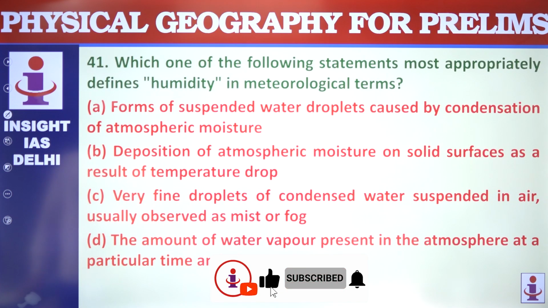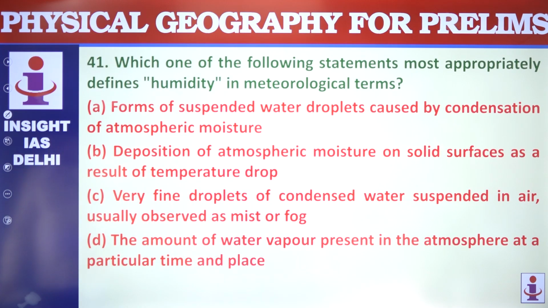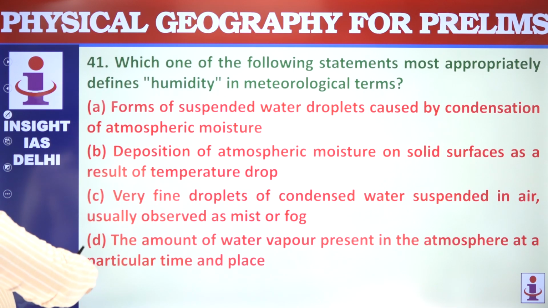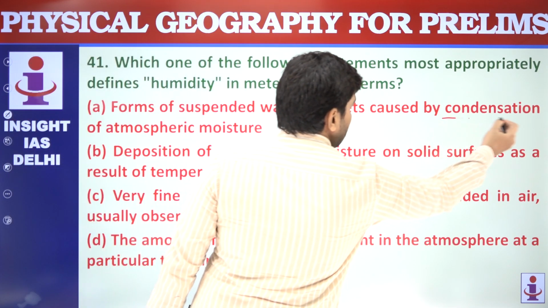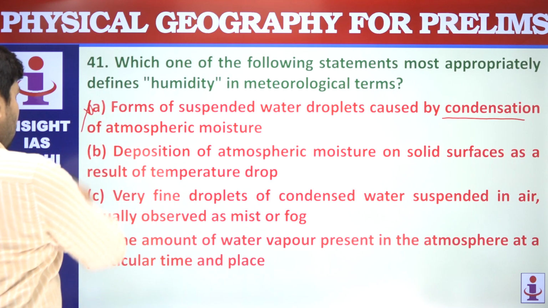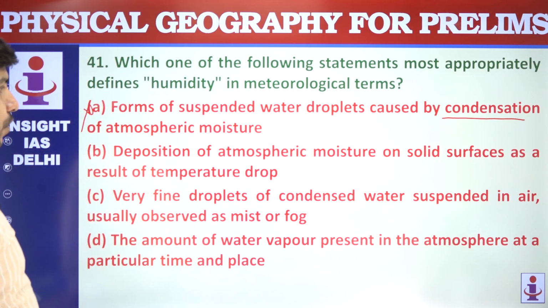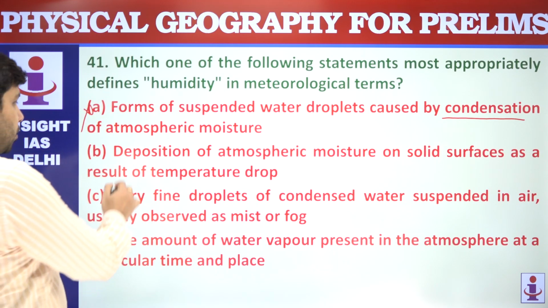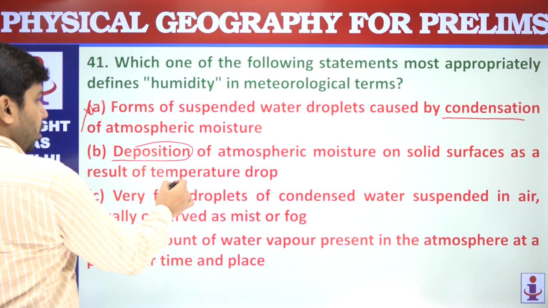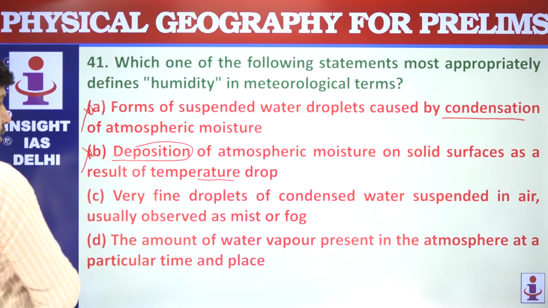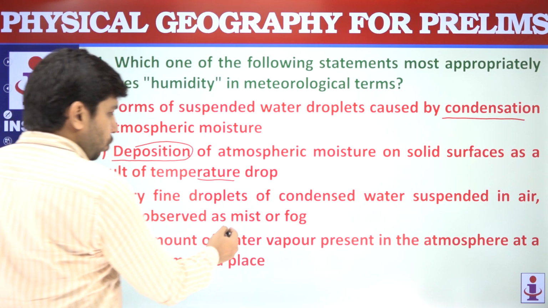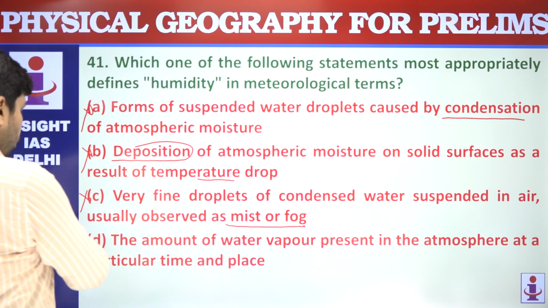Which of the following statements most appropriately defines humidity? Humidity का definition. Forms of suspended water droplets caused by condensation of atmospheric moisture. So it is like condensation. This is not correct. Deposition of atmospheric moisture on solid surfaces. This is called deposition. Temperature drop. This is also not correct. Very fine droplets. This is talking about mist and fog. This is also not correct.